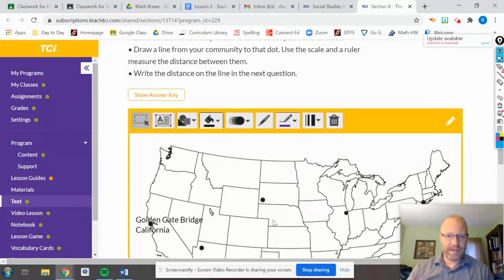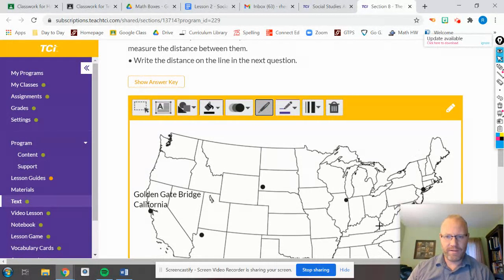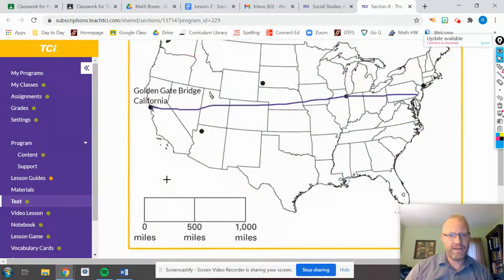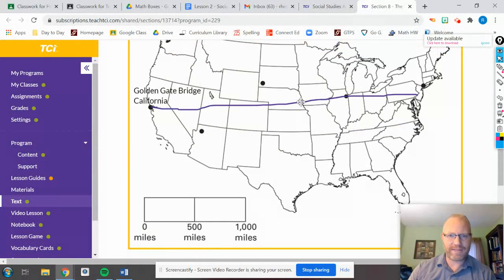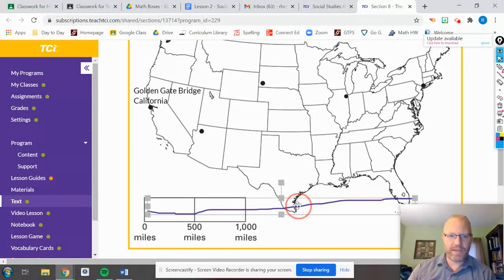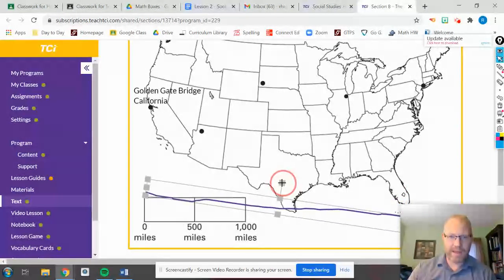Once you have that, decide where you're going to put your box. I'm going to put mine above. And then I'm going to take a pen and draw a line from our location, which is South Jersey, just below that little V in Jersey. I'm going to draw a line all the way across. You'd have to cross the whole entire country to get to the Golden Gate Bridge from our house. And then I'm going to collect my line and bring it down to my scale. Once I have my line on my scale, you can see I have a long line that goes way beyond the scale.